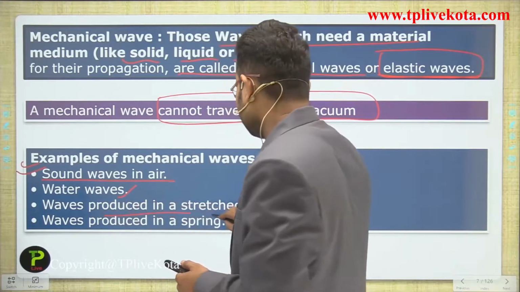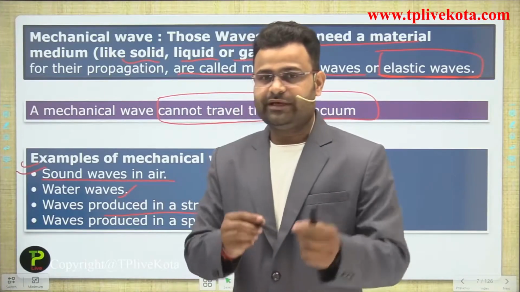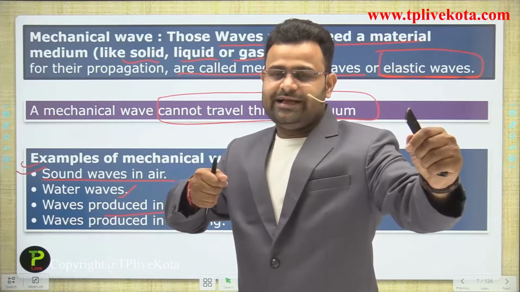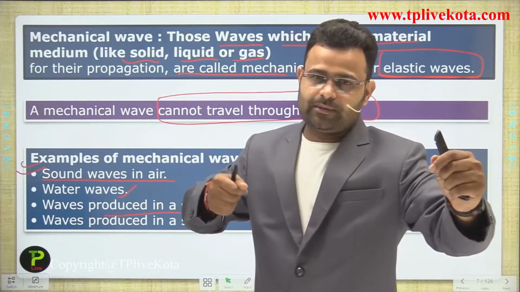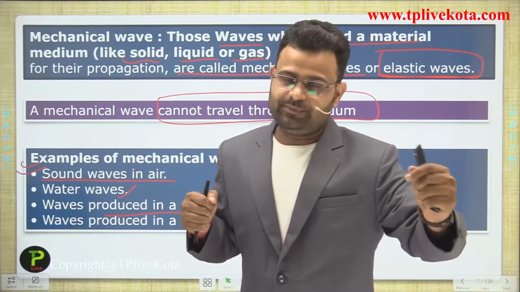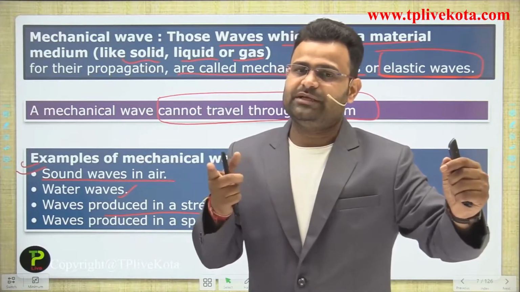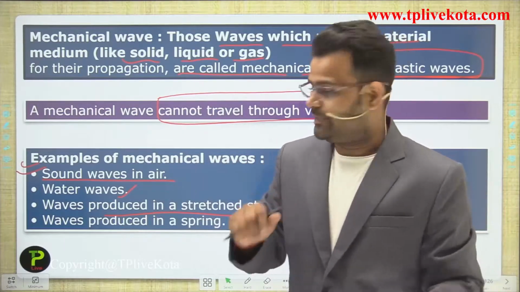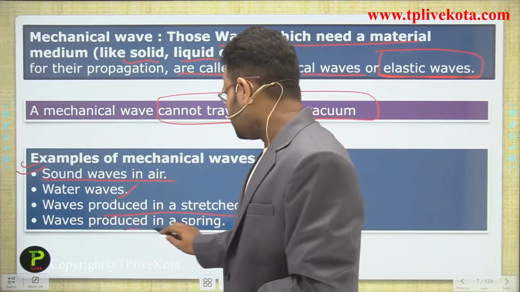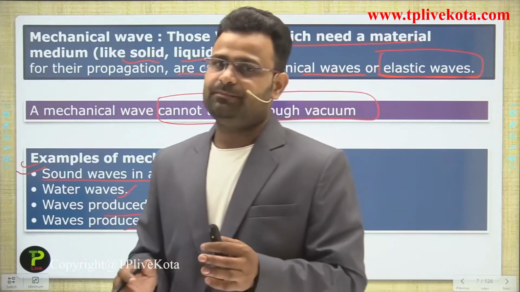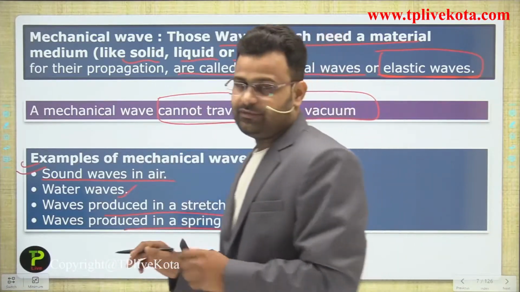Waves produced in a stretched string. If there is some string and you are stretching that string, guys, and you pluck that string, sound will be generated and it will travel from one place to another because it has some medium in that air space. Waves produced in a spring are also an example of mechanical waves, students.